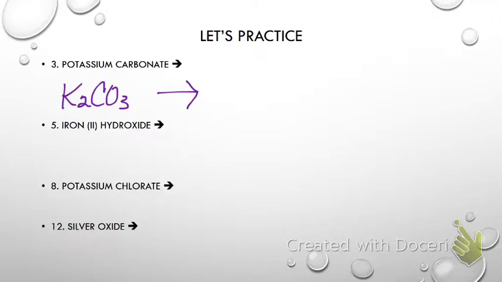What's it going to break down to? We have a metallic carbonate. What does your list tell you a metallic carbonate breaks down into? A metallic oxide plus CO2. So I know it's going to be CO2, so let's go ahead and throw that out there. How do I write potassium oxide? K2O. All right. Do I need to do anything to balance it? No, it's magic.